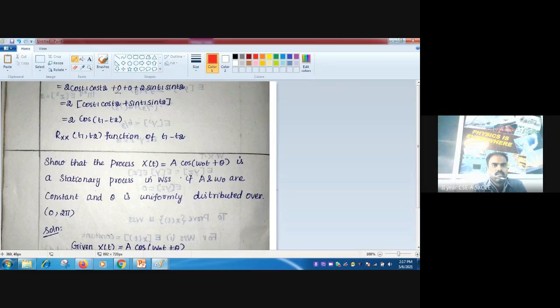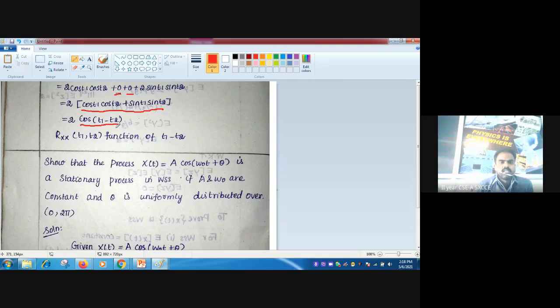Are you able to follow? So E of y is 0, E of z is 0, E of y z is 0, okay? So after that, in these two terms we are having 2 as common. So take 2 common. So cos t1 into cos t2 plus sin t1 into sin t2. So that is equal to 2 into what is cos t1 minus t2? It is cos a minus b form. Cos a cos b plus sin a sin b. This is a well-known formula. Now it is 2 into cos t1 minus t2.